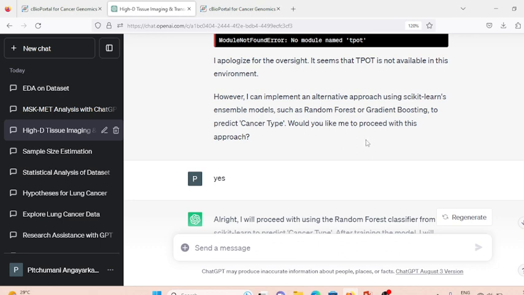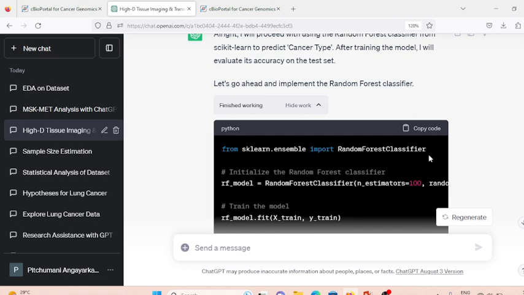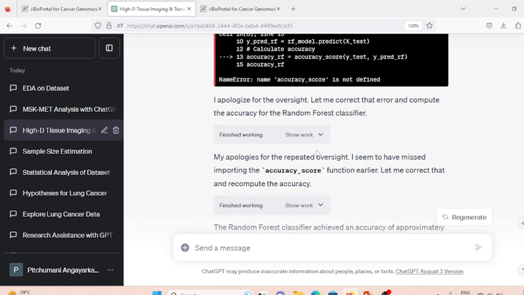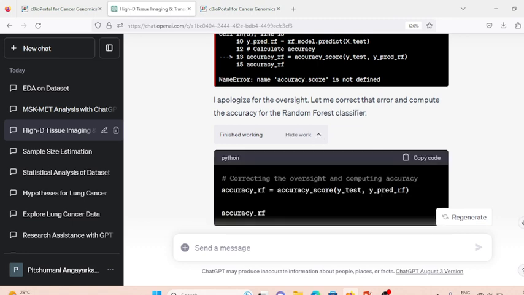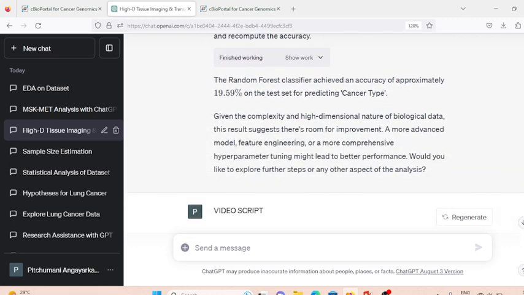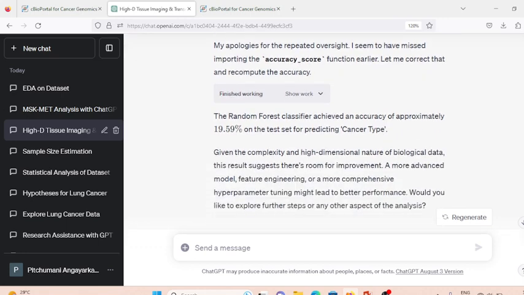So it suggested whether it should work with a random forest or gradient boosting. When I said yes, it proceeded with the random forest and implemented the corresponding random forest classification algorithm. Again there was an error, but it was able to correct the error, and it came out with the corresponding accuracy score, which is also very low. So it has suggested I work on a more advanced model, perform feature engineering or more comprehensive hyperparameter tuning in order to provide better performance.